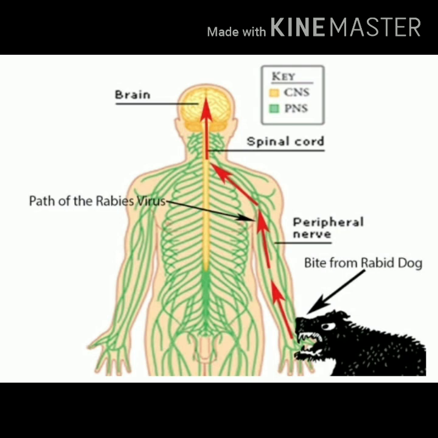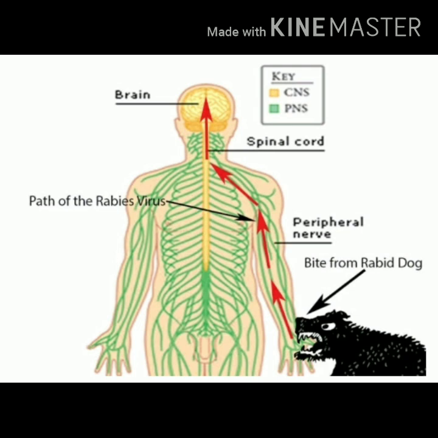Now, what can you see in this image? After the bite of the dog, how does the virus travel? Here you can see the yellow colored structure, the central nervous system, and the green colored structure, the peripheral nervous system.